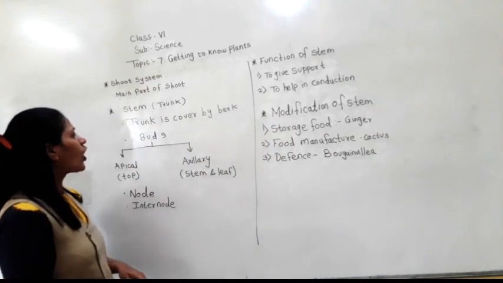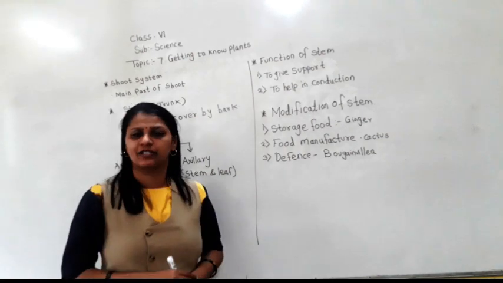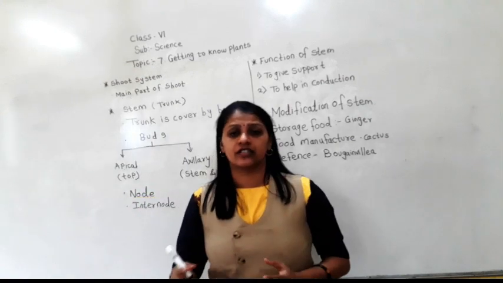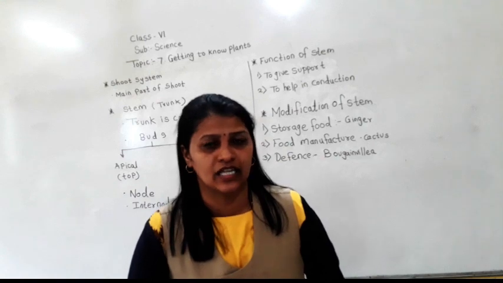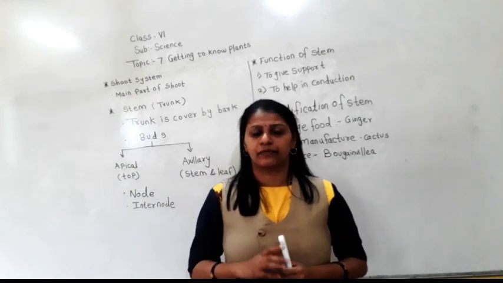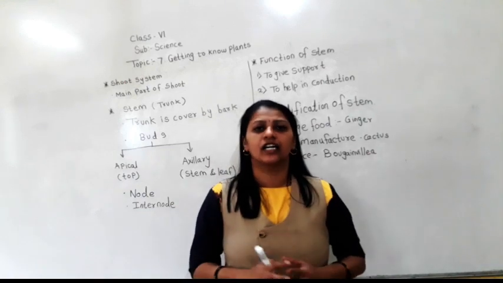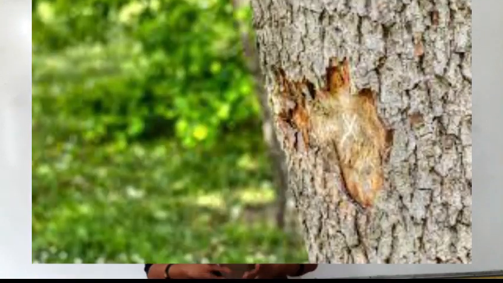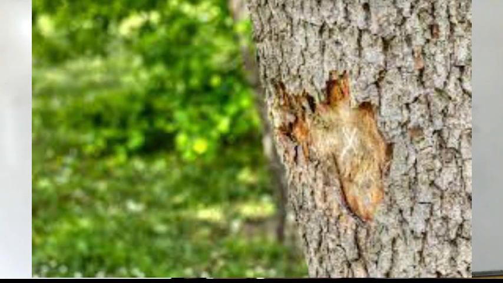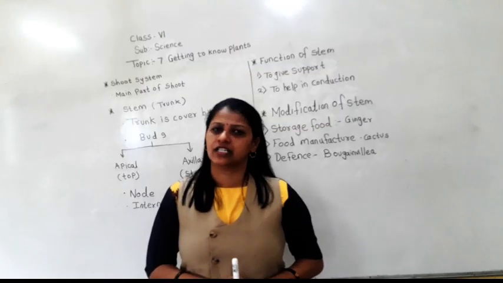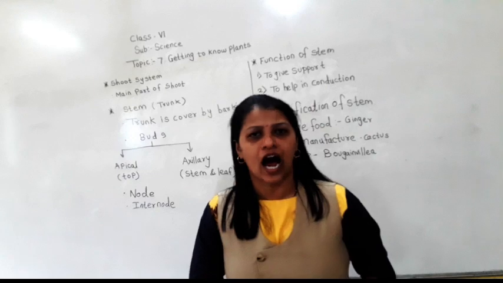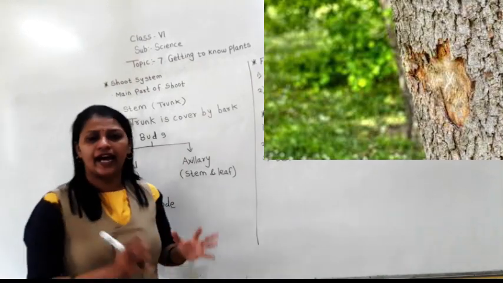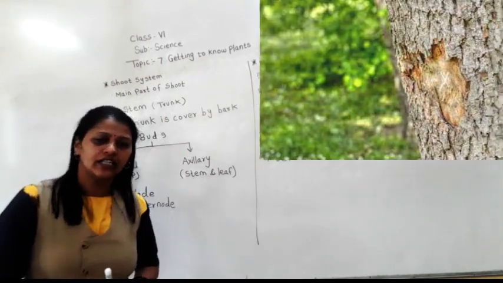The stem is also called the trunk of the plant. Now you can see in some plants, the trunk of the stem is covered by a hard structure that is called bark. This is the bark of a tree which covers the inner stem. Are you getting this? The bark of a tree is very hard and tough, and it protects the inner stem.